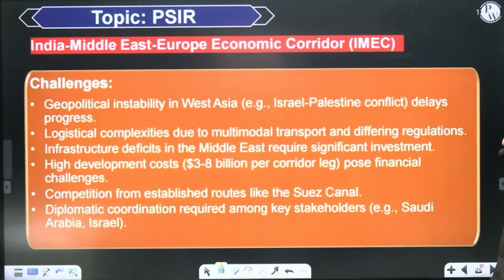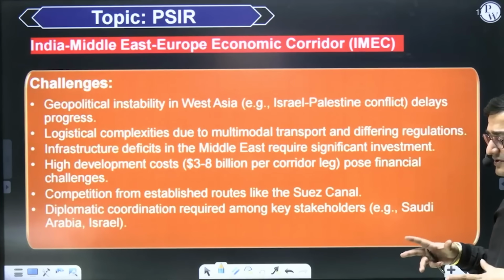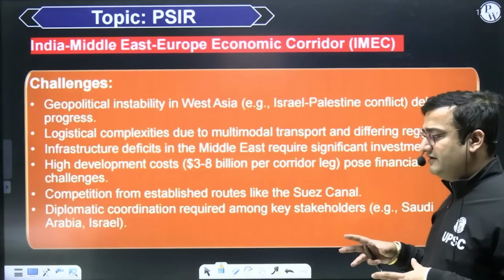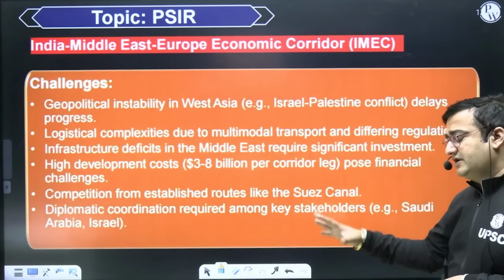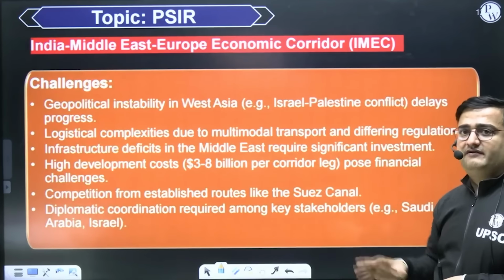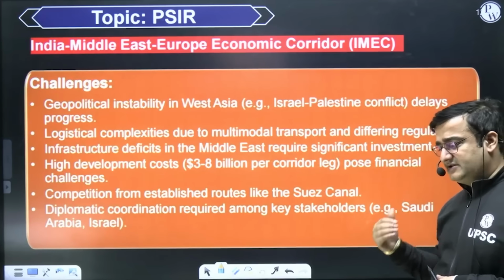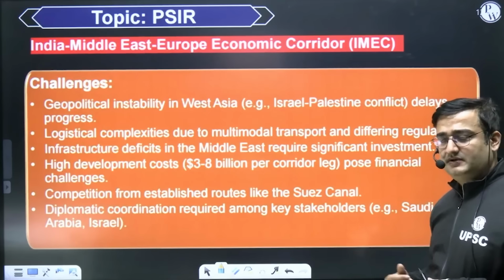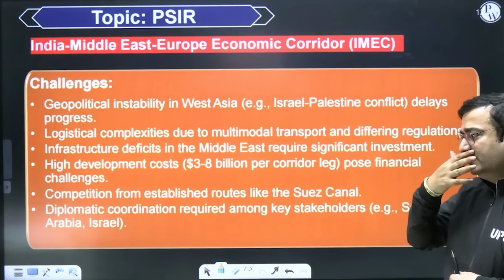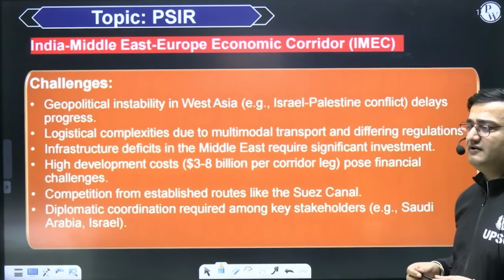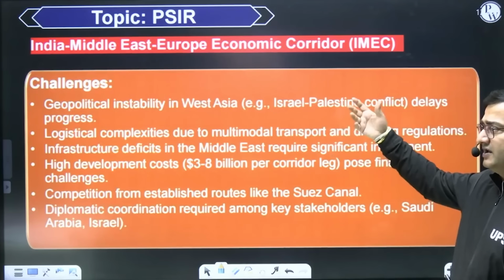Now, what are the challenges? There will be geopolitical instability in West Asia. The major challenge remains that West Asia is very politically volatile. Like I told you in the case of ASEAN, that ASEAN is politically very volatile. Myanmar is politically very volatile, and India's entire Act East policy passes through Myanmar. So likewise, the entire West Asian region is very politically volatile. So this political volatility creates a big challenge for us.